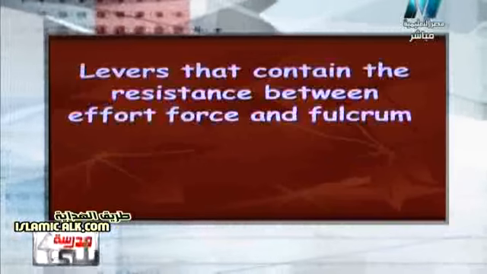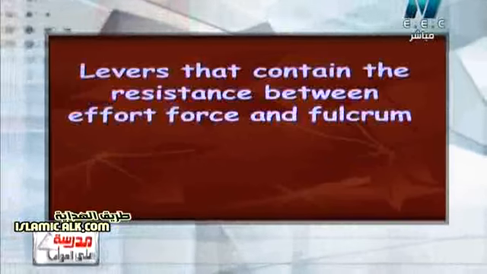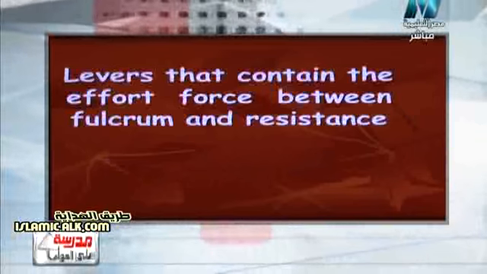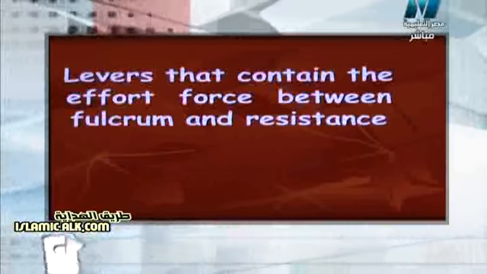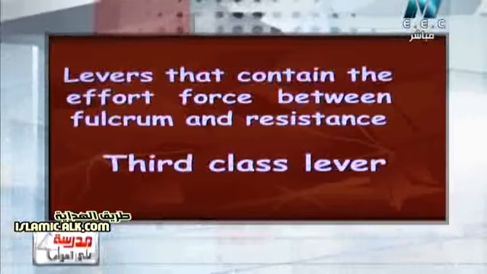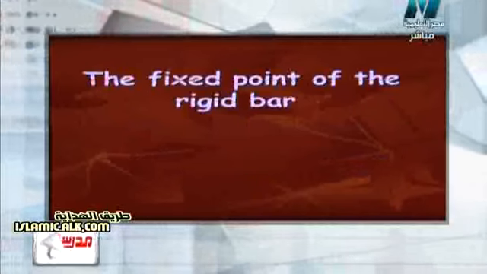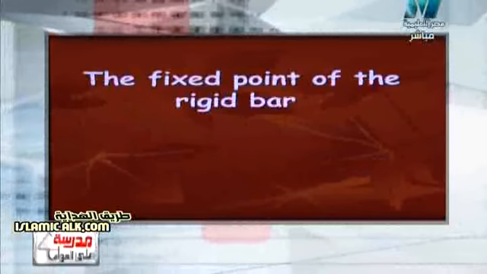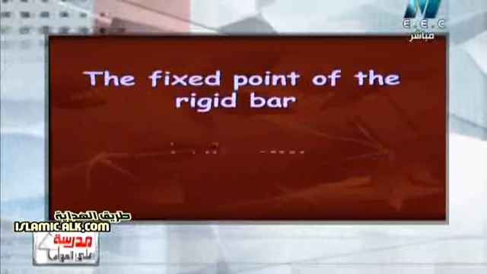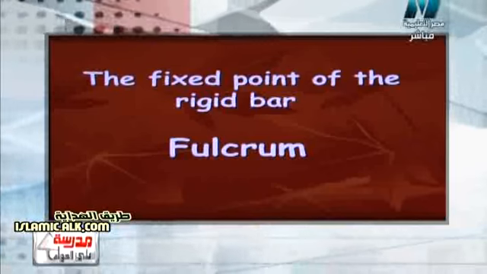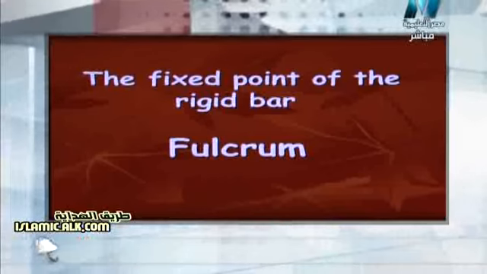So what about the second question? Lever that contains the resistance between effort force and fulcrum. It will be the second class lever. So the next question will be the lever that contains the effort force between the fulcrum and the resistance. It will be the third class lever. Another question says the fixed point of the rigid bar. It will be the fulcrum.